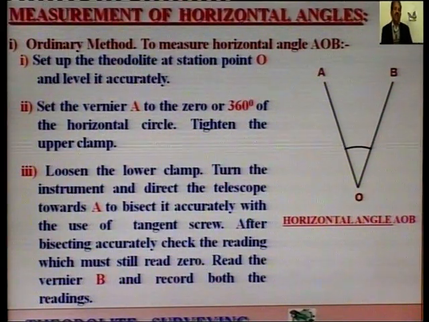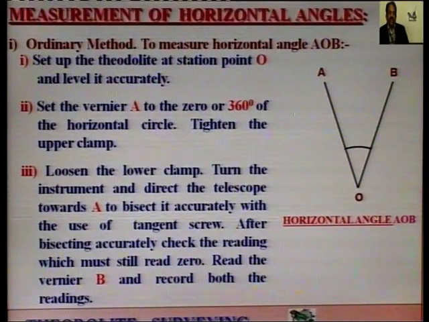So, we will study in detail all these three methods. So, first is ordinary method. So, in the ordinary method, I have already said it is used for ordinary works, that is, where more accuracy is not required, only for ordinary purposes. So, how we do it? To measure horizontal angle AOB as is being shown on your monitor screen in the figure. So, set up the theodolite at instrument station O and level it accurately. Set the vernier A to the 0 or 360 degree of the horizontal circle.